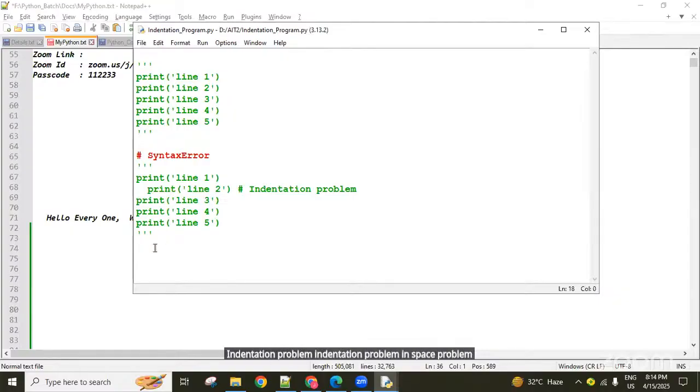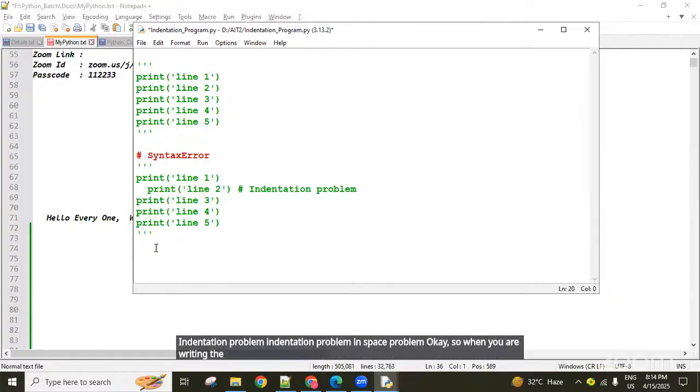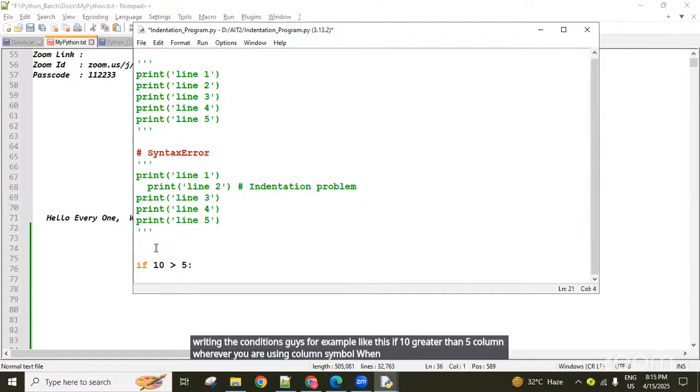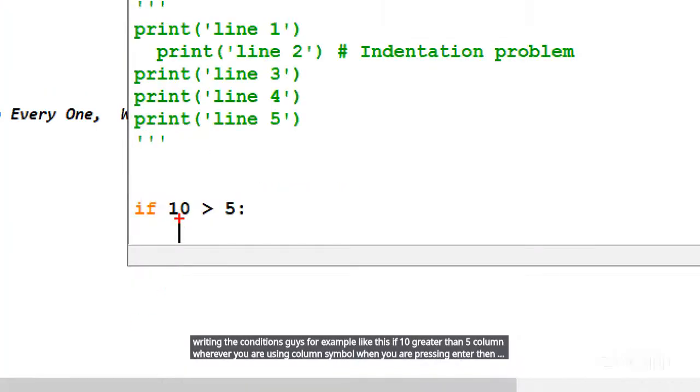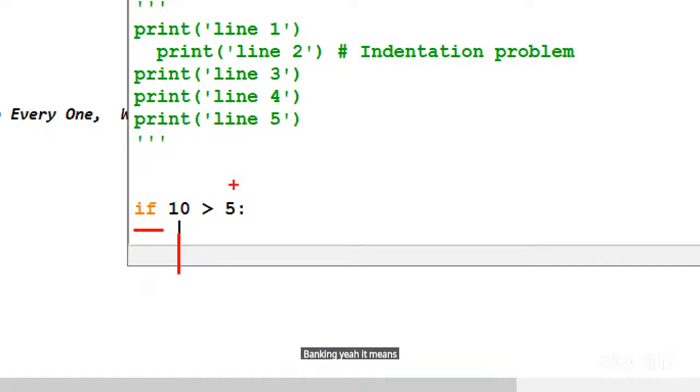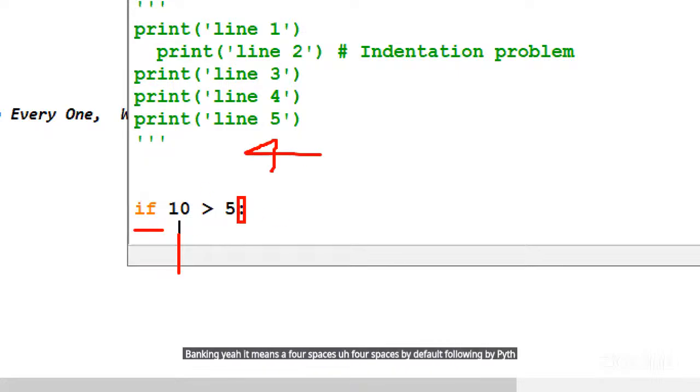When you are writing conditions, guys, for example, if 10 greater than 5 colon, wherever you use the colon symbol, when you press Enter, see here, by default your cursor blinks four spaces in. That means Python follows four spaces by default for indentation of lines of code.